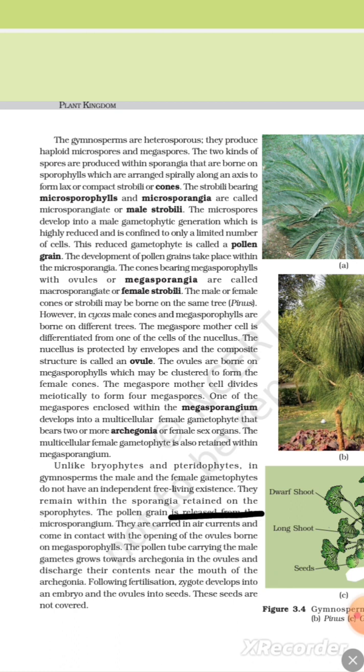The pollen grains are released from the microsporangium. They are carried in air currents and come in contact with the opening of the ovule borne on the megasporophyll. The pollen tube carrying the male gametes grows out toward the archegonia in the ovules and discharges its contents near the mouth of the archegonia. Following fertilization, the zygote develops into an embryo and the ovule into a seed. These seeds are not covered.